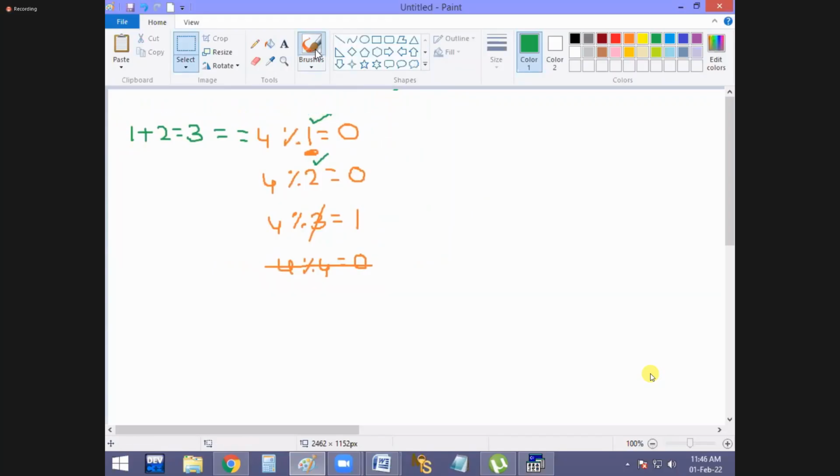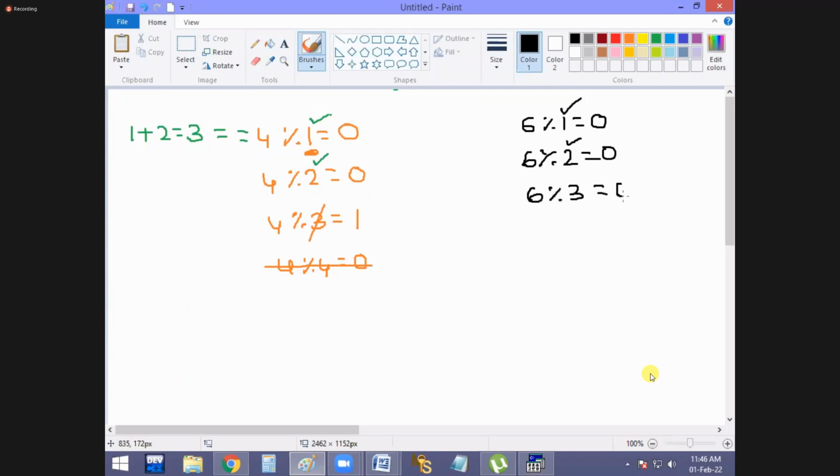Let us see that, guys. Now this time I have entered 6. 6 % 1, remainder 0. That means 1 is a factor. 6 % 2 is again 0. That means 2 is also a factor. Now 6 % 3 is 0.